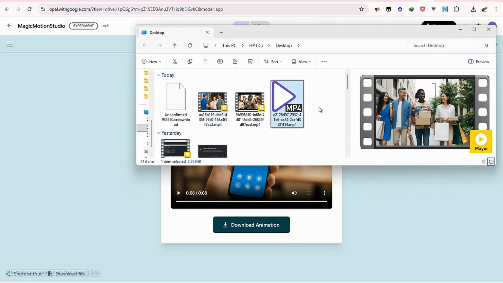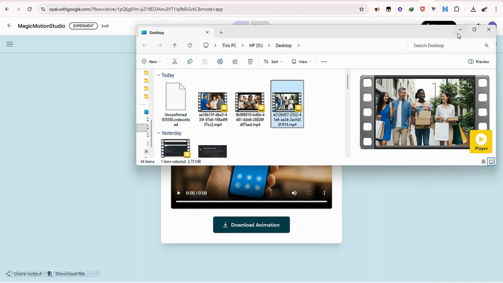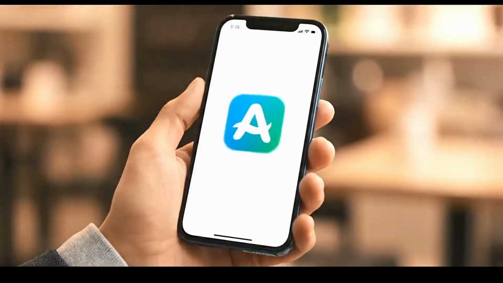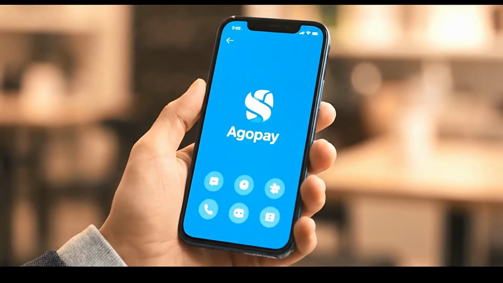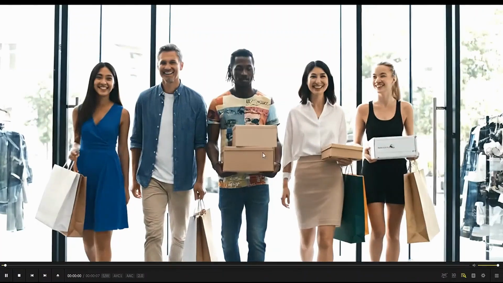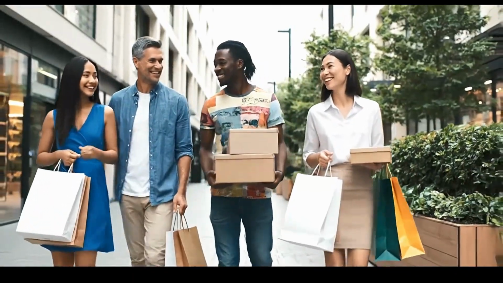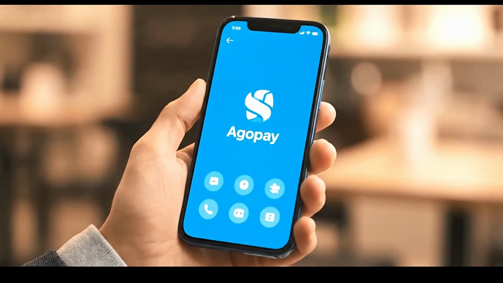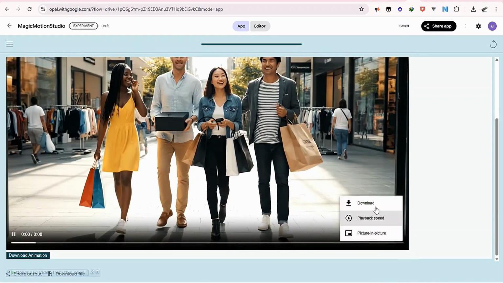Download it now. So let's check it. All right. Cool. So here I have another one. I'm going to download this as well.